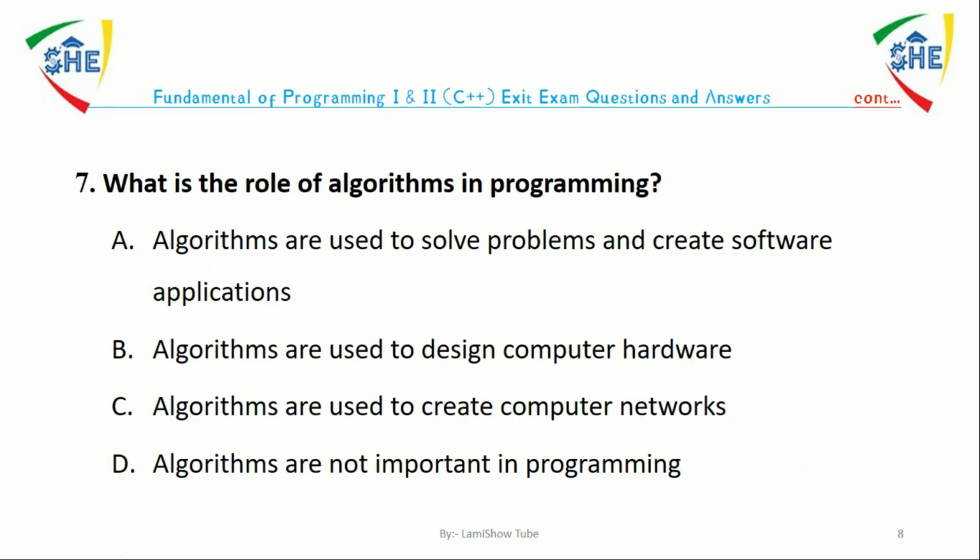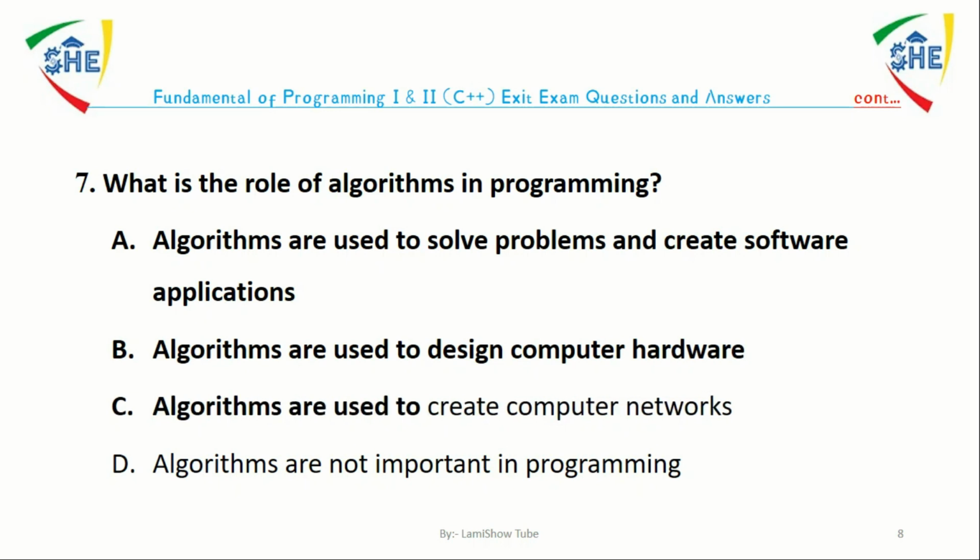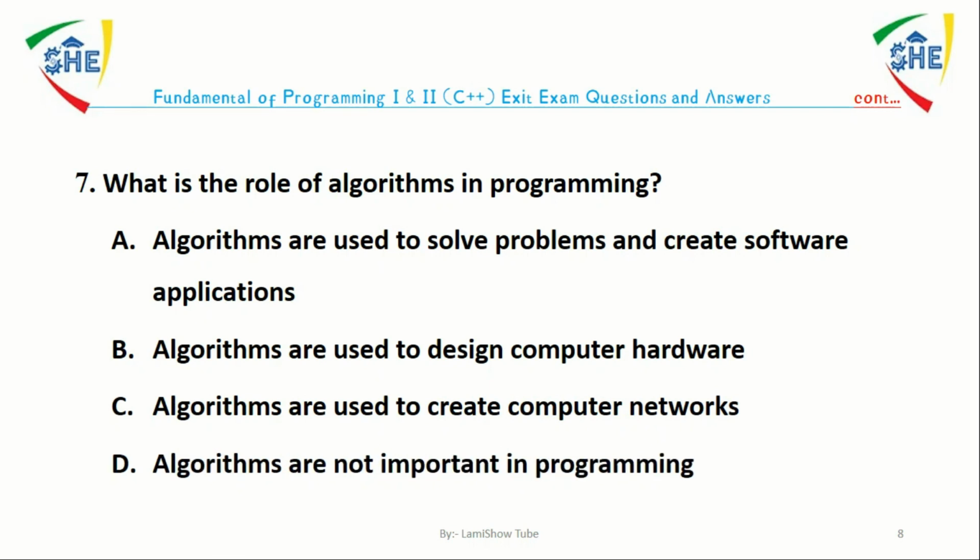Question number 7. What is the role of algorithms in programming? A, algorithms are used to solve problems and create software applications. B, algorithms are used to design computer hardware. C, algorithms are used to create computer networks. D, algorithms are not important in programming. The answer is A. Algorithms are step-by-step procedures used to solve problems and create software applications.